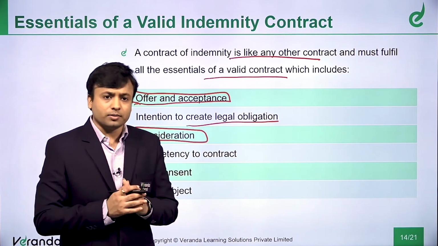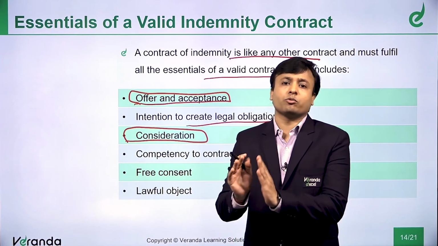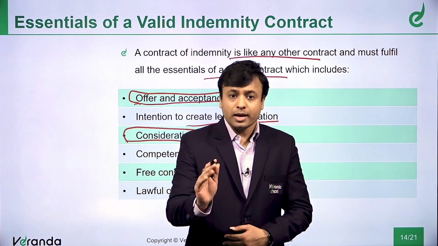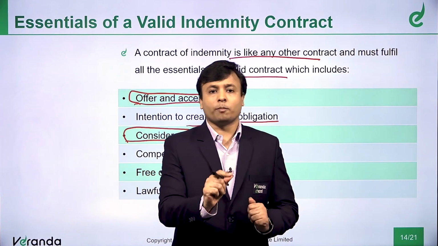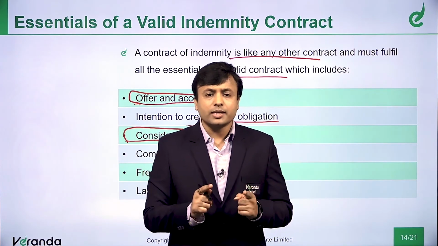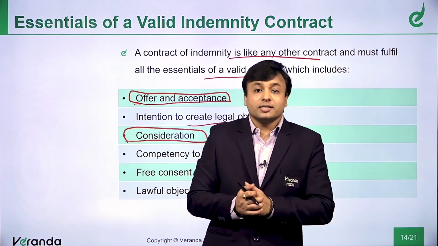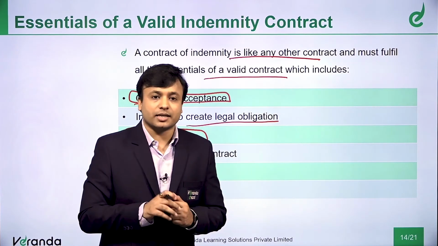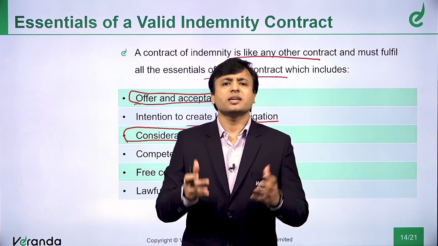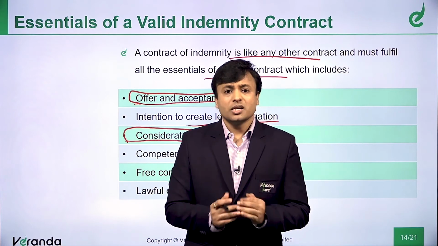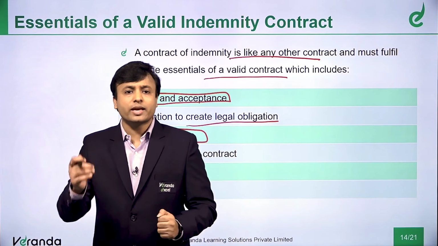So, in this example, what is the contract? X said to Y, boss, tomorrow or in the future if this tree falls on your fence, I will compensate you. Yes or no? We said that it is a contract of indemnity. But where is the consideration? The consideration is indirectly, if you see this transaction, X does not want him to cut the tree. He is a nature lover. Mr. X is a nature lover. He doesn't want such a precious tree to just go off the axe.